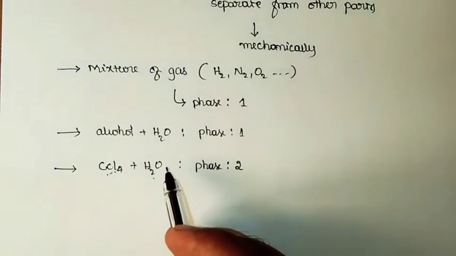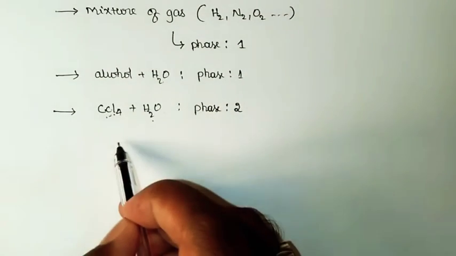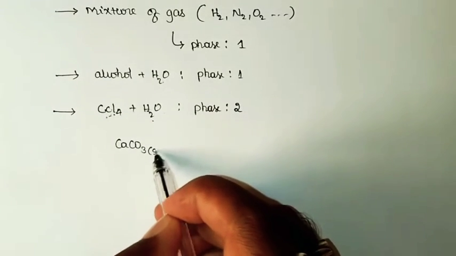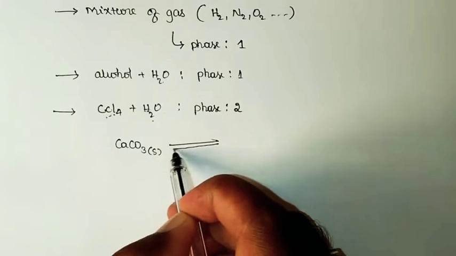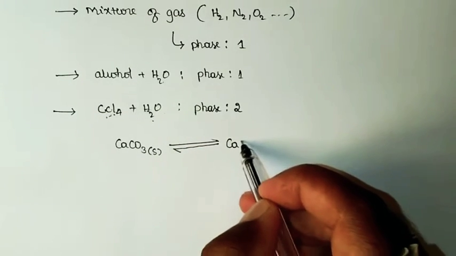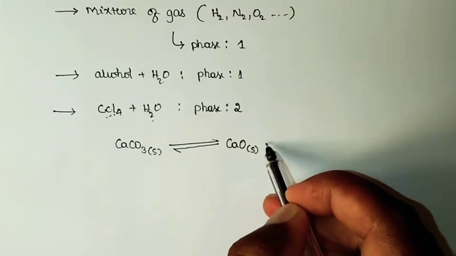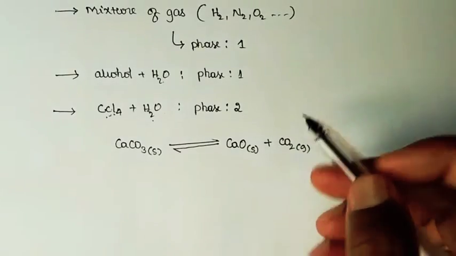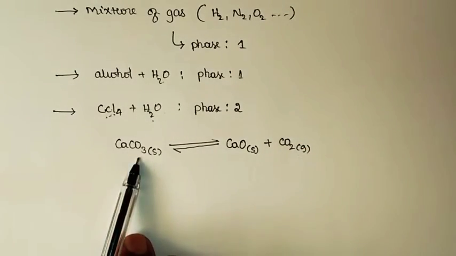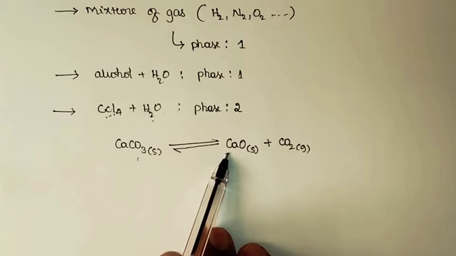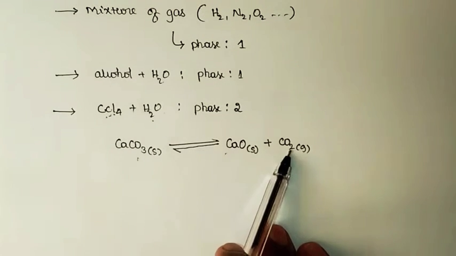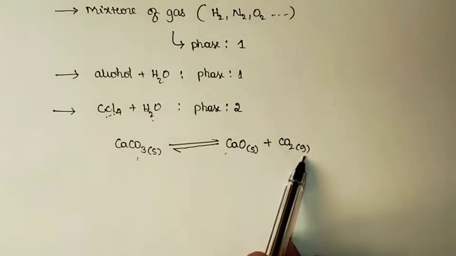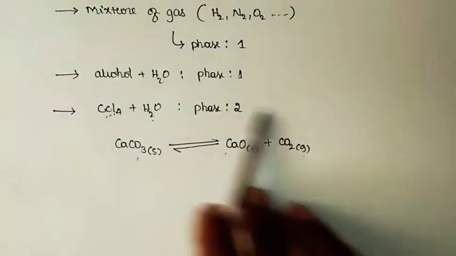And if you go with one simple reaction pathway, let us consider the decomposition of calcium carbonate. Calcium carbonate, which is a solid material, upon decomposition at the state of equilibrium, will have calcium oxide in the solid form and carbon dioxide in the gaseous form. So here calcium carbonate is a distinct part, calcium oxide is a distinct part, and carbon dioxide is a distinct part. Here we have totally 2 solid phases and 1 gaseous phase. So totally it is a 3-phase system.